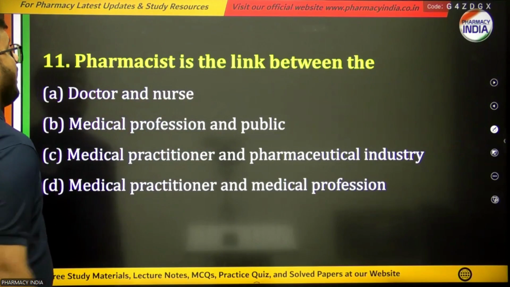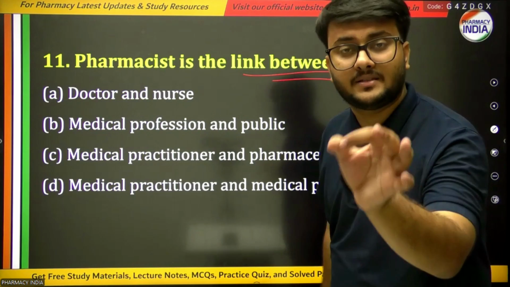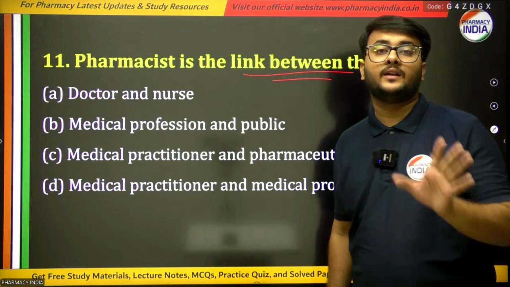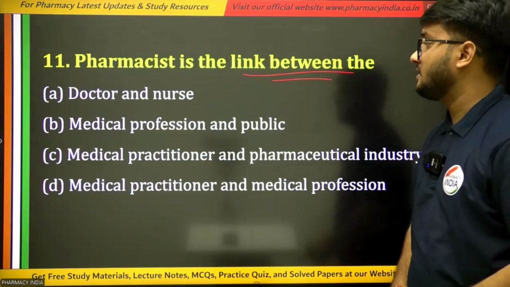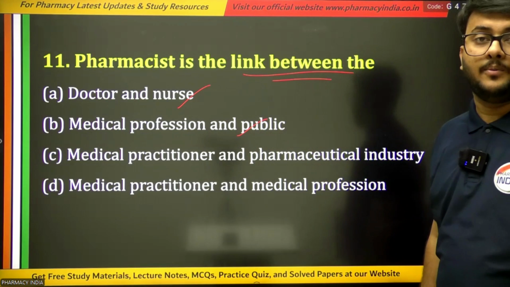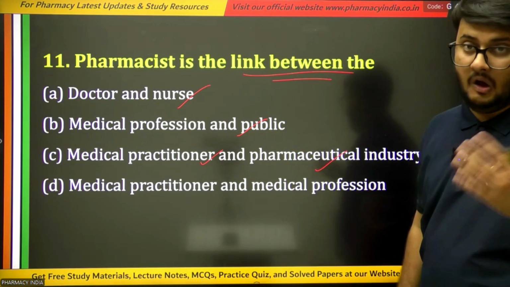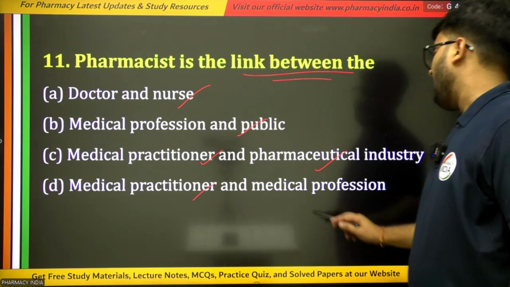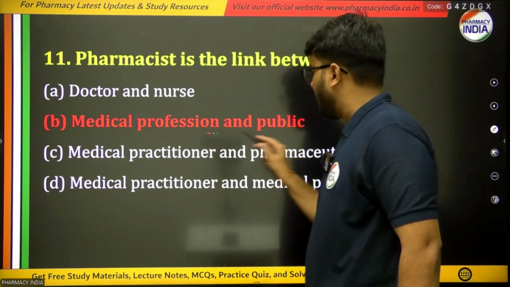Next question is, the pharmacist is the link between the, the question is simple, the pharmacist plays the role of a mediator between two parties. The options are doctors and nurses, or medical profession and public, or medical practitioner and pharmaceutical industry, or medical practitioner and medical profession. And the right answer is medical profession and public.